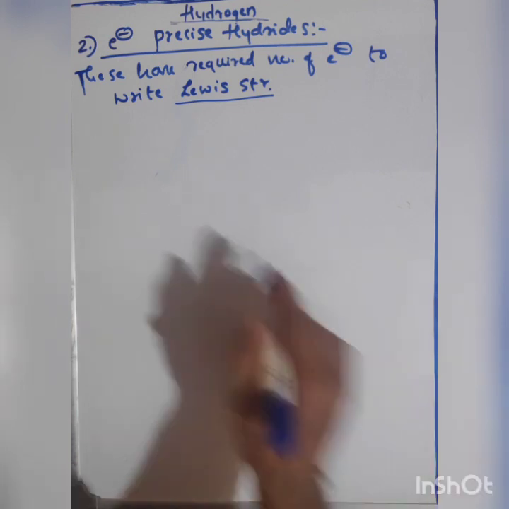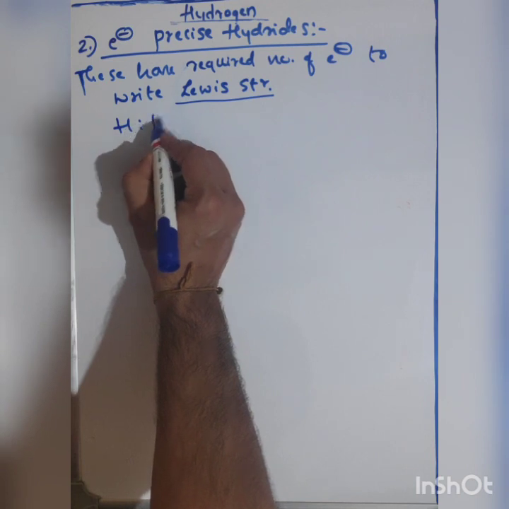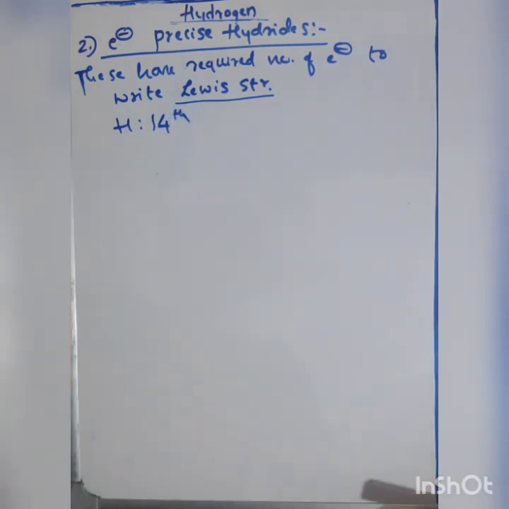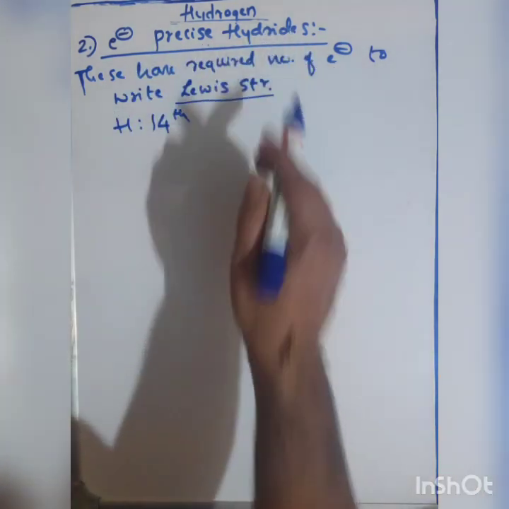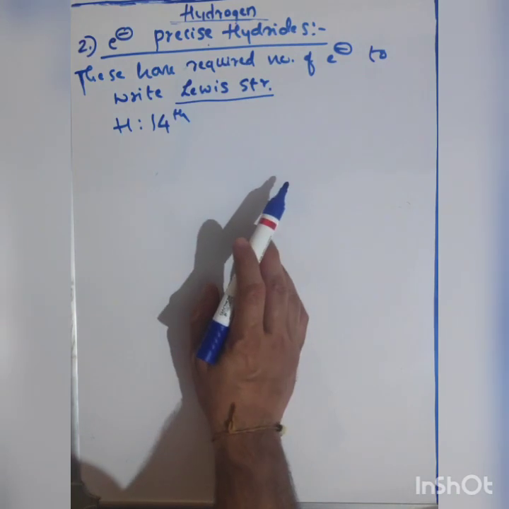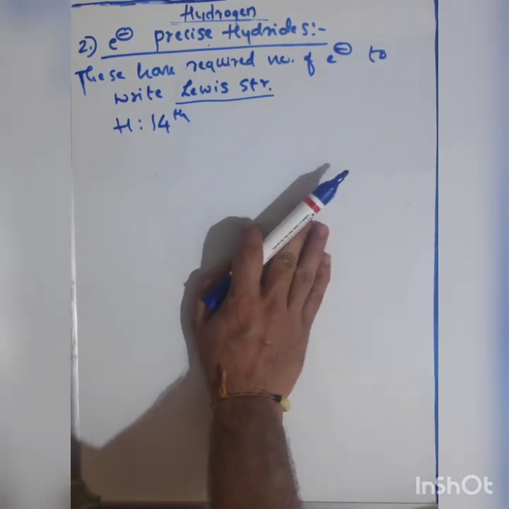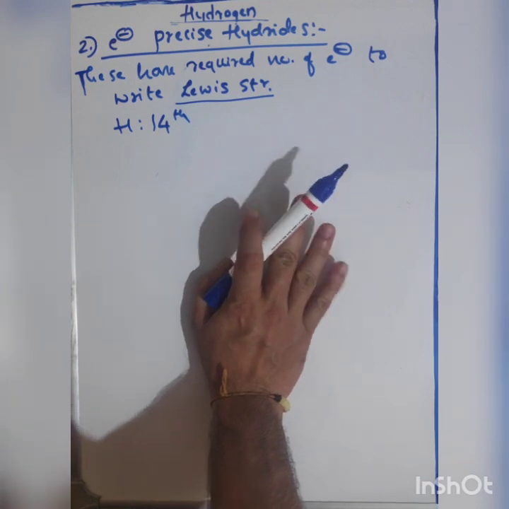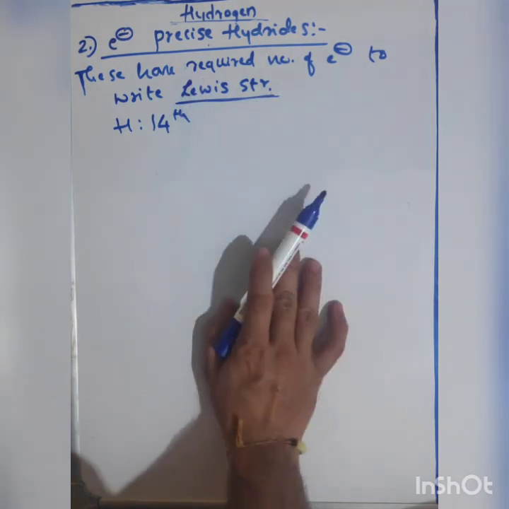Generally here hydrogen will combine with 14th group elements and we obtain electron precise hydrides. They are not electron deficient and not electron rich. They have the exact number of electrons from which we can write the Lewis structure.